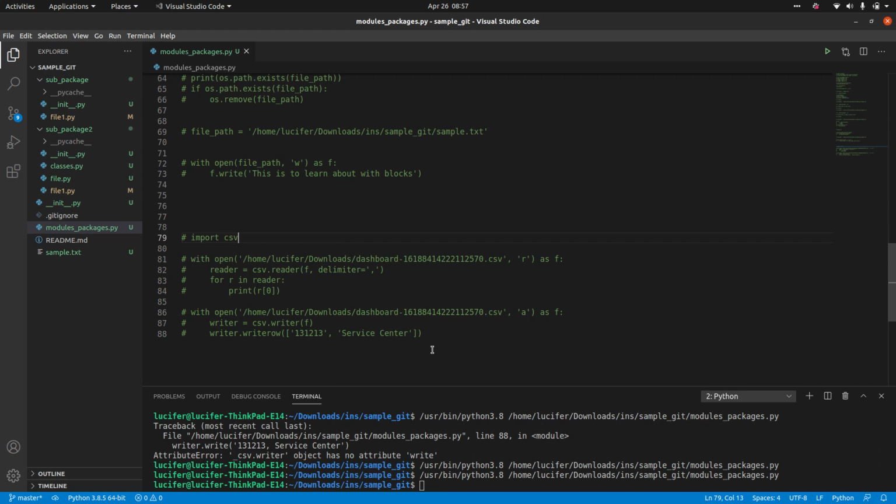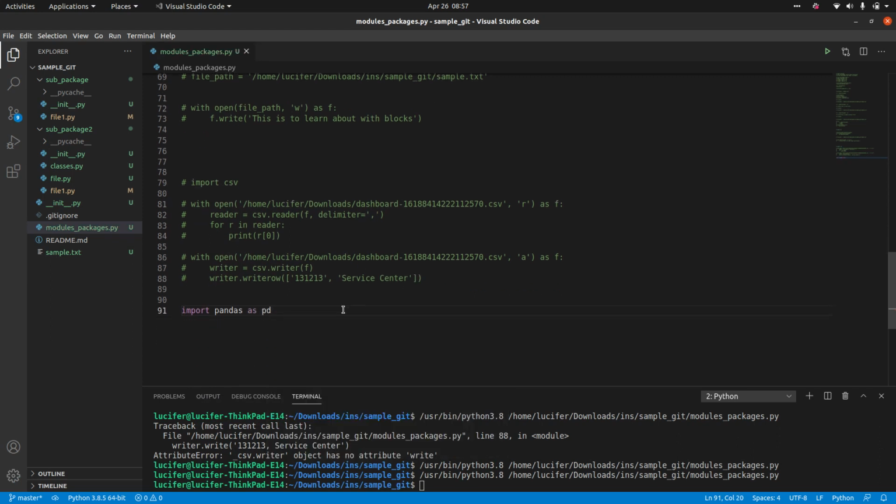Because we have a library which is much more efficient than simple Python, that is called pandas. So this pandas is much more efficient than simple Python to do operations on any CSV files. It may be CSV or Excel files, right? So people always try to use pandas.